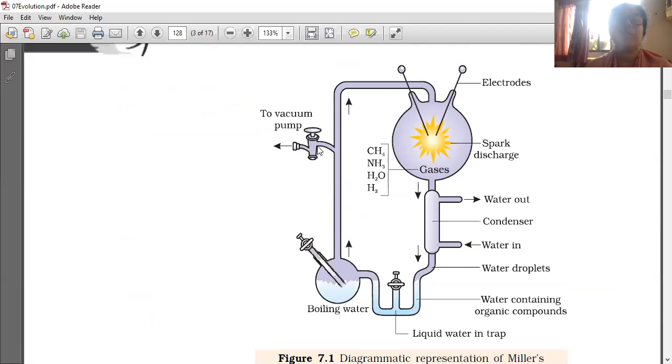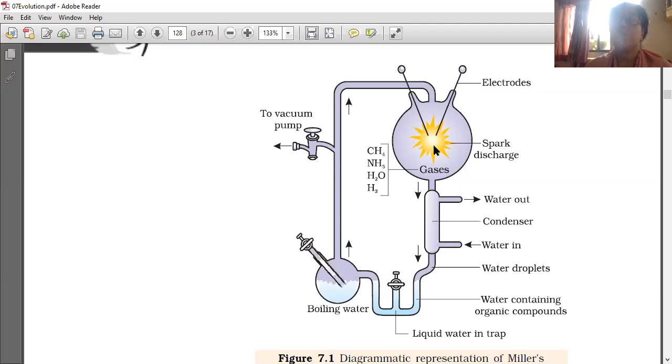This is the vacuum pump to remove the air, because on the early Earth air was not there. Only hydrogen and nitrogen were there, and oxygen was not there, so by using the vacuum pump, air is removed. Here is boiling water. Because of the high temperature, water did not exist in liquid form, it existed only as steam, so boiling water is provided instead of steam, along with gases.